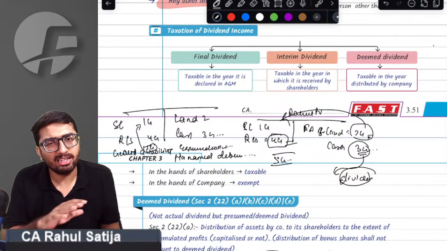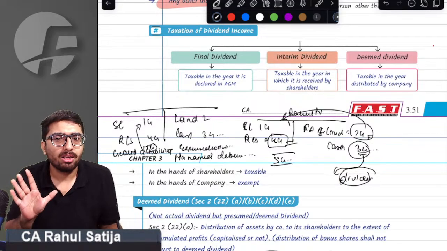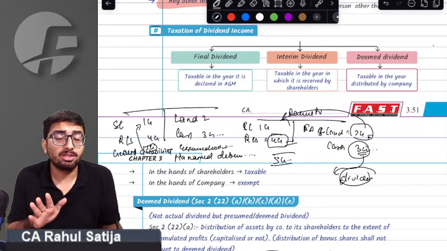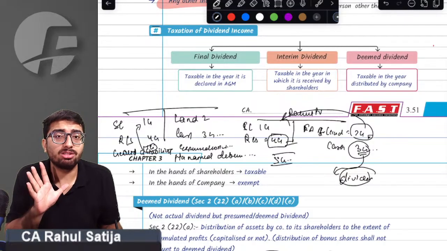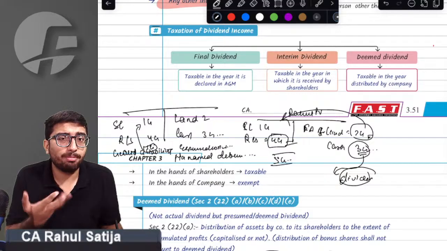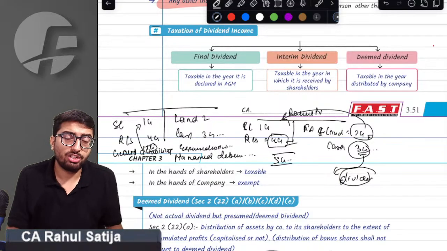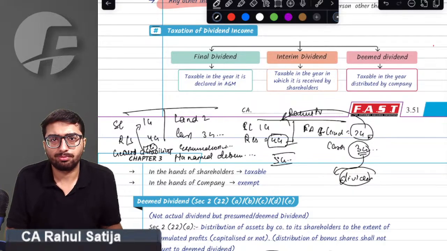So this is directly or indirectly taking money out of the business. This is an indirect way of taking money out of the business. So for that matter, the provision says if you are distributing any debentures or any deposit certificate to the shareholders, then it shall be considered as deemed dividend.